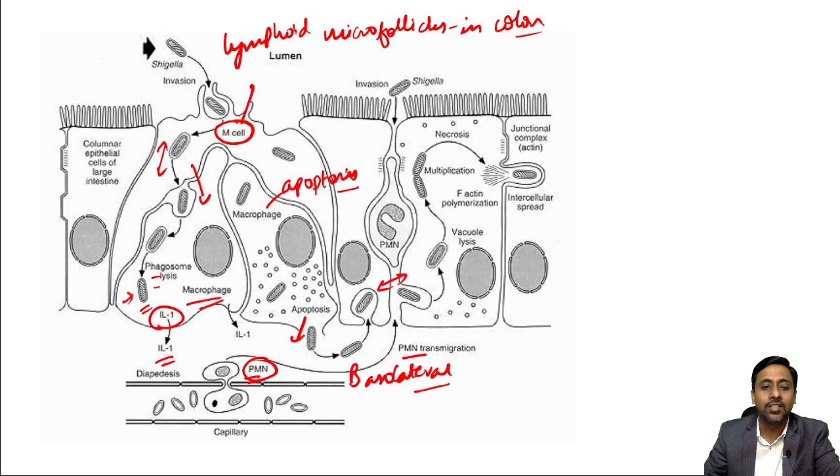So this is taken as an advantage by the bacteria, and